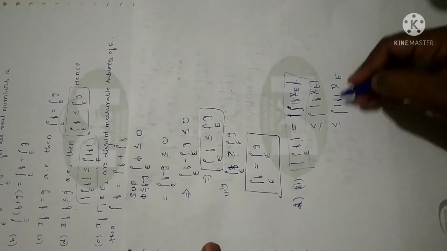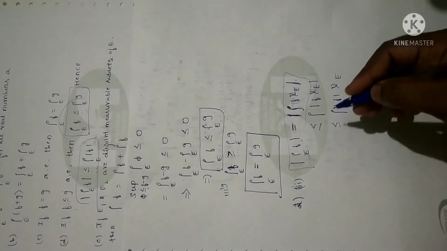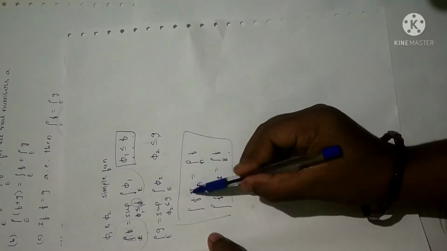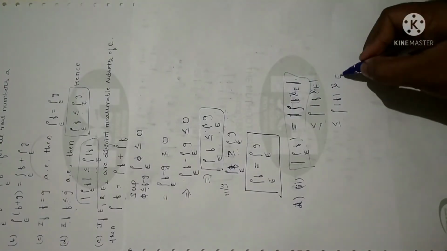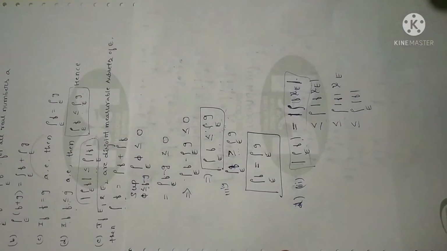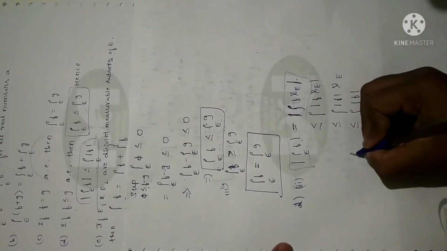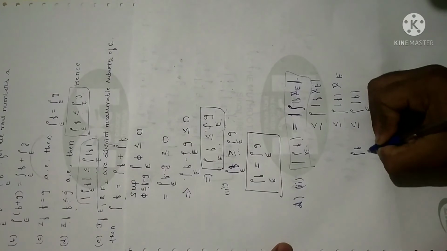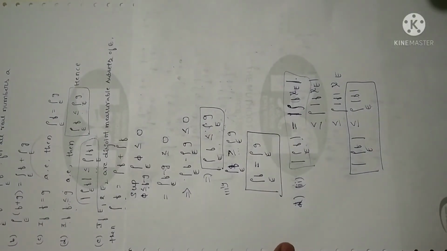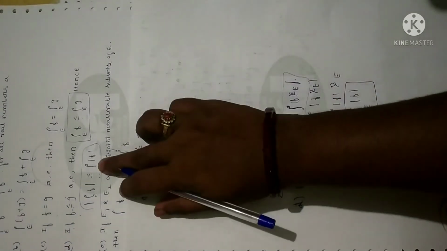again I am going to apply the reverse property. Here I have chi e, so I am going to remove chi e. When you remove chi of a, you have to put a here. Similarly, I remove chi e here, so I can write e here. So the LHS is the integral over e of f, and the magnitude of the integral of f is less than or equal to the integral over e of the magnitude of f. And that is what we were required to prove.